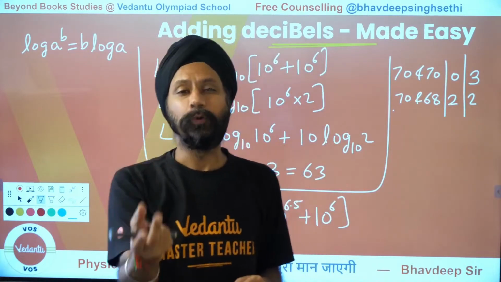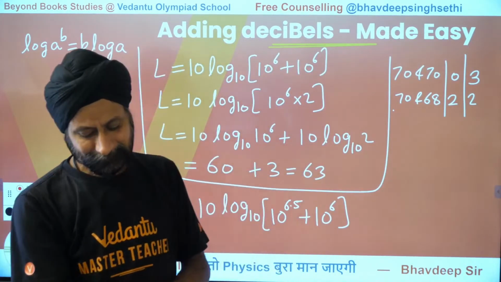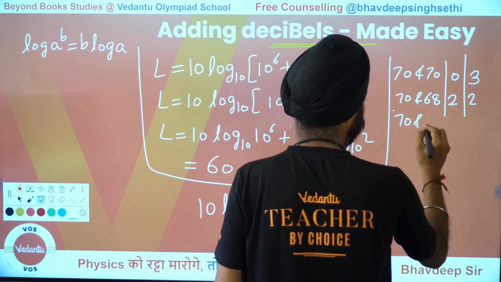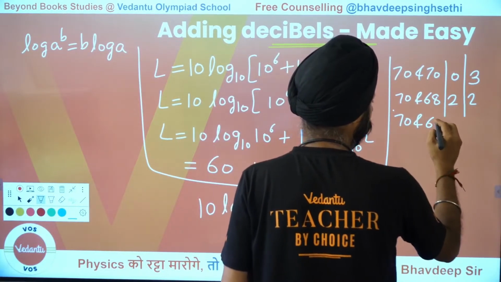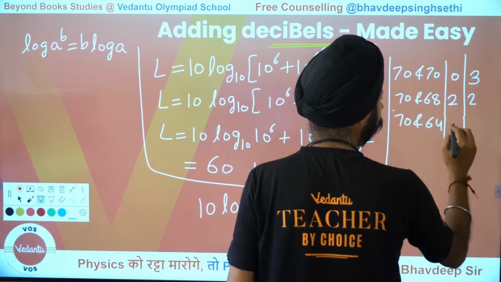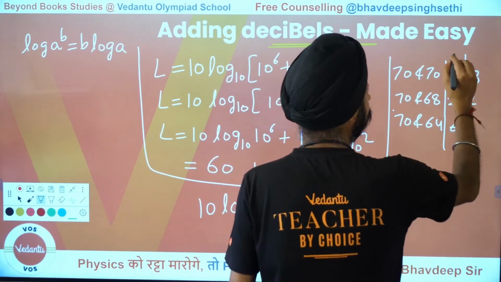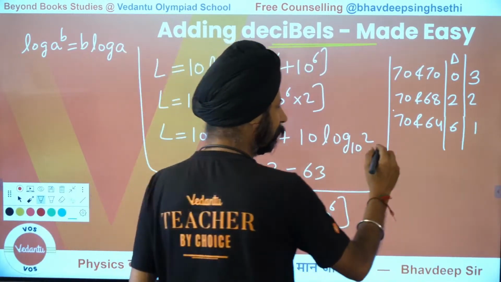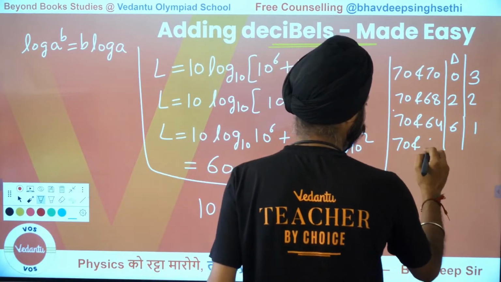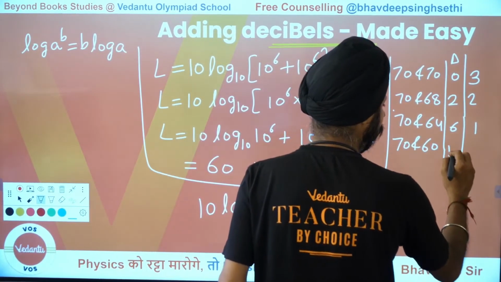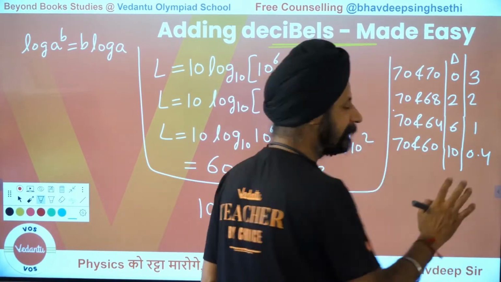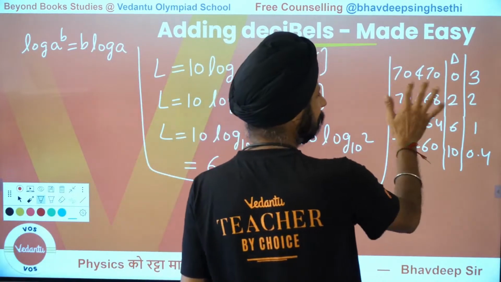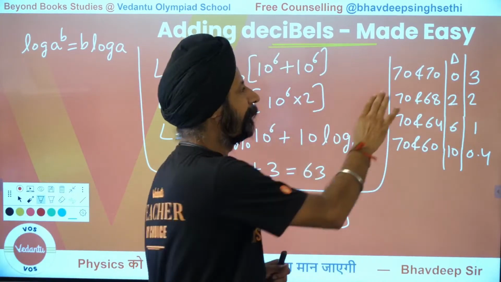That log thing will contribute 2. And then if the difference is 6, so let's say it is 70 and 64, the delta is 6. If the delta is 6, it will contribute 1. And one last one, maybe 70 and 60. If the difference is 10, it is going to contribute 0.4, and we'll see how we can use this information. If the difference between them is 0, you add 3 more, so that will become 73.